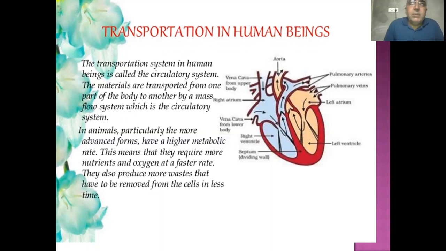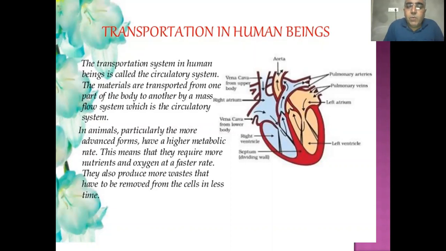As you know, substances like urea are toxic to the body, and the body can't tolerate them, therefore they must be removed. These are carried by the blood to the kidney, where they are filtered. Here I also want to show the diagram of the human heart.